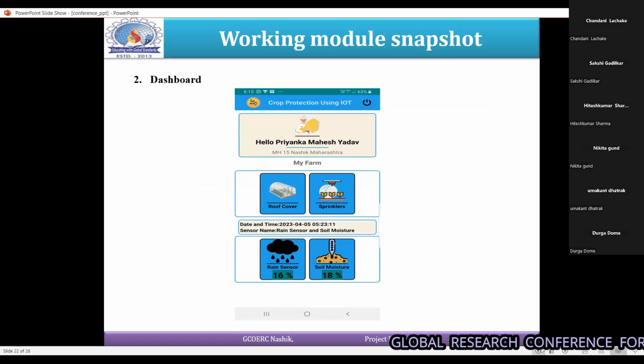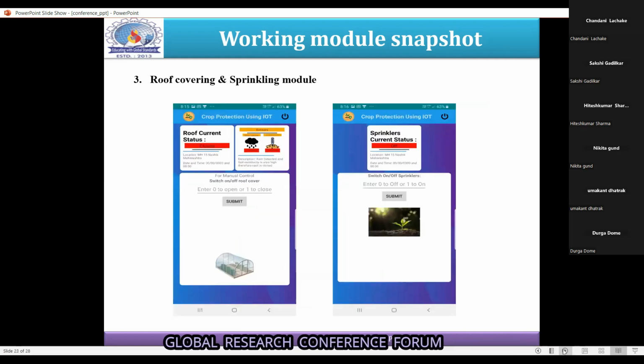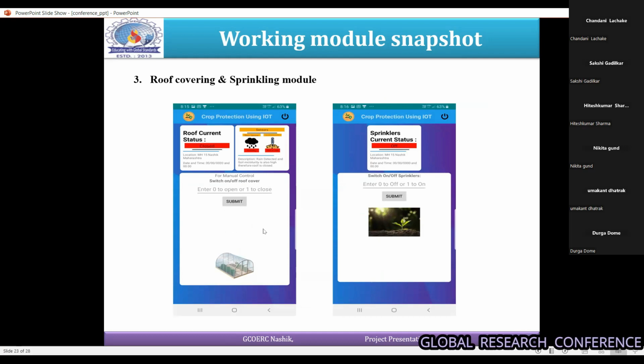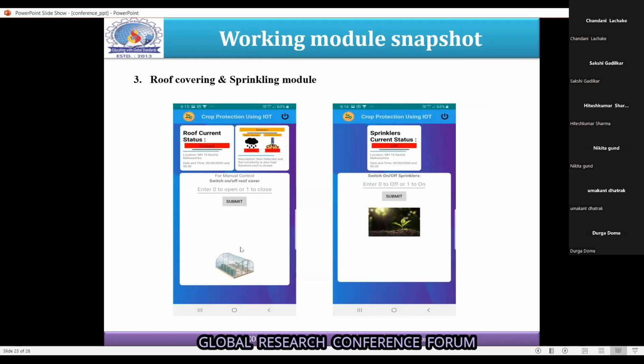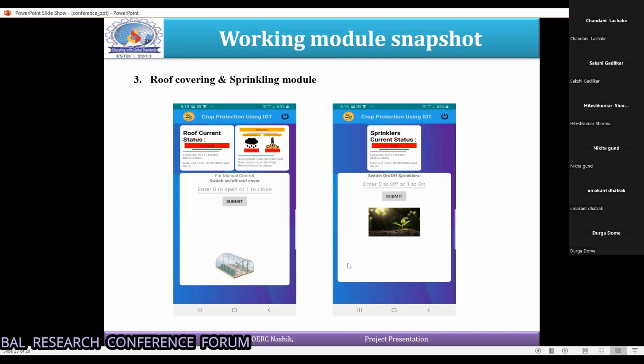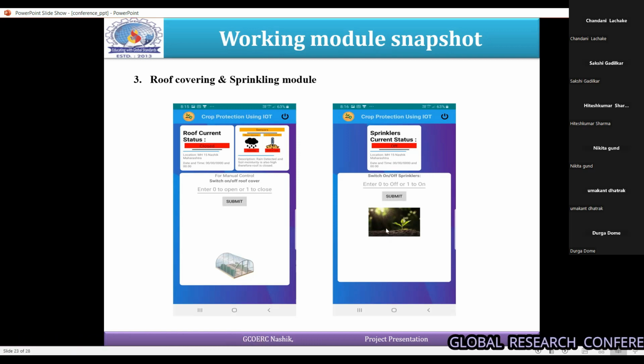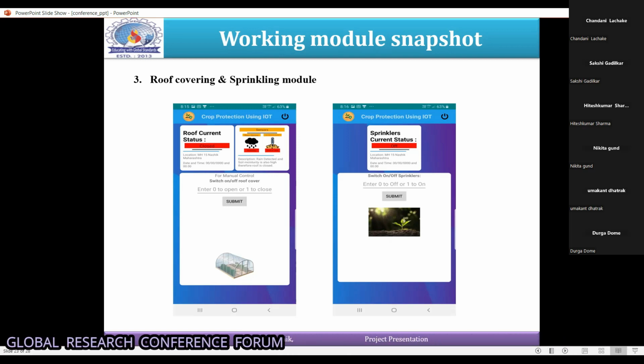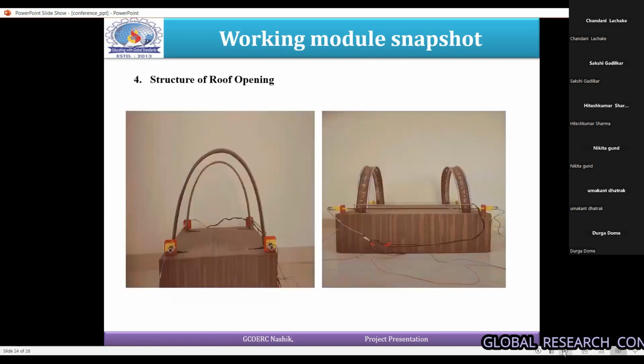And here is the roof covering status: if it is open, it shows the image of the open status, and if it is closed, it shows the image of the closed status, or a message will pop up. Similar to the sprinkler, the current status will be shown, and if the sprinkler has started, then the starting status will be shown. This is our roof opening and covering structure.